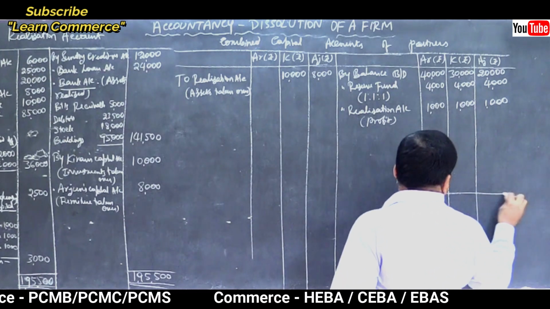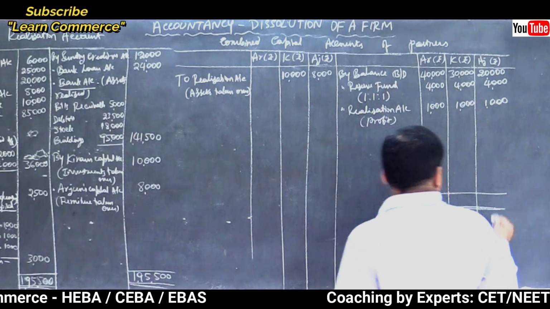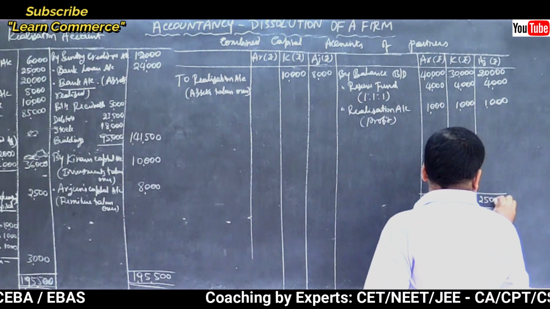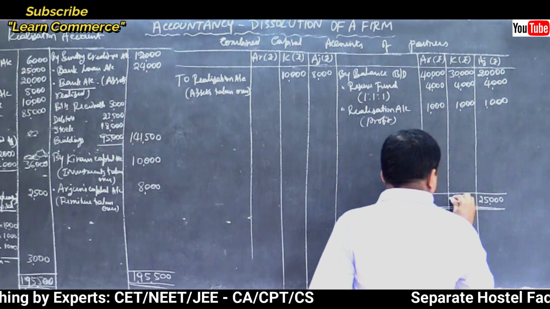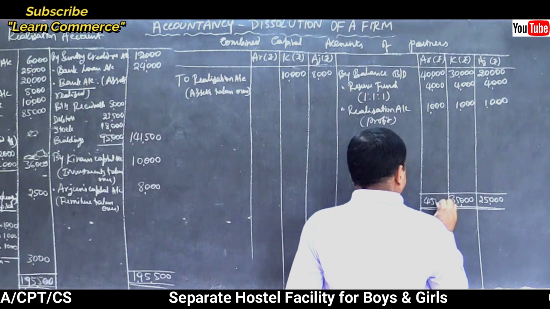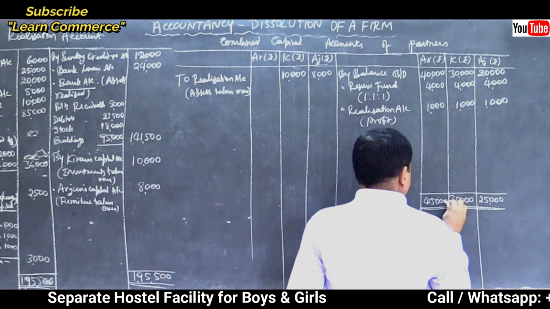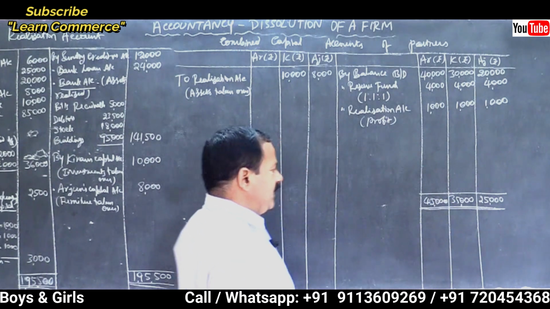Take the total of credit side first. 25,000, 35 and 45. 45, 35 and 25.